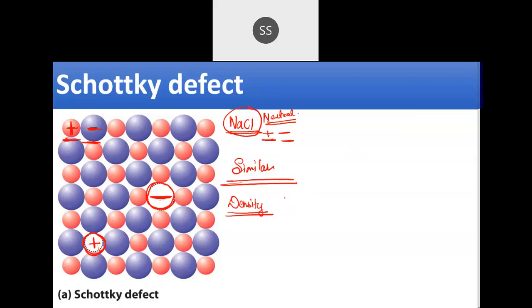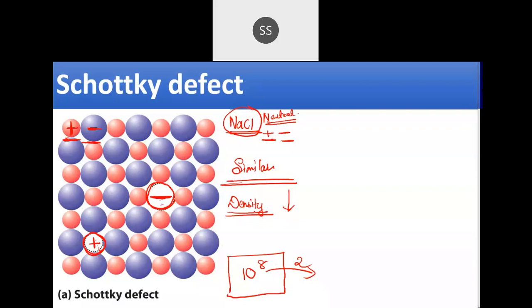Density will decrease, because here two ions have gone, so their mass will get less. It's like if I have one room with 10 members, and 8 remain while 2 people have gone out, then the mass becomes less in this unit cell. So density will automatically decrease.